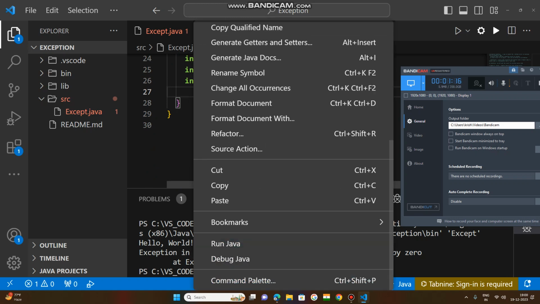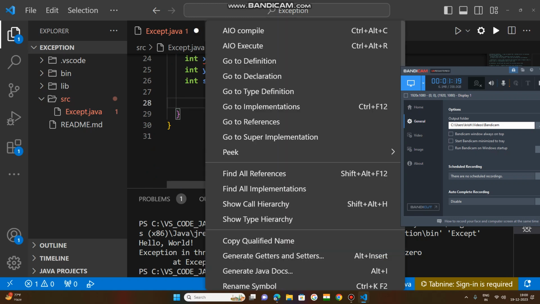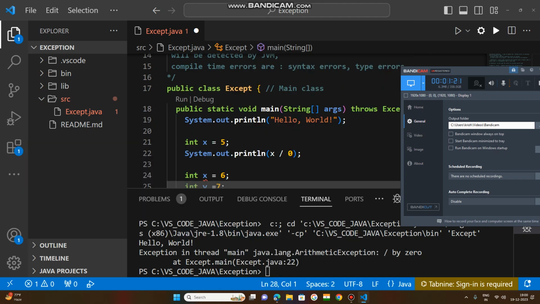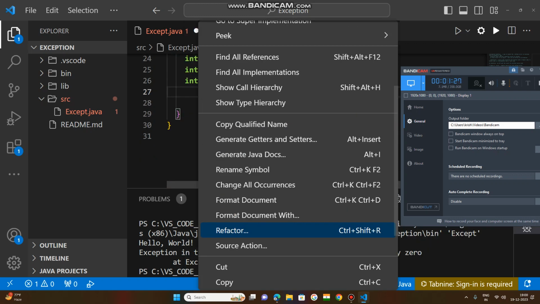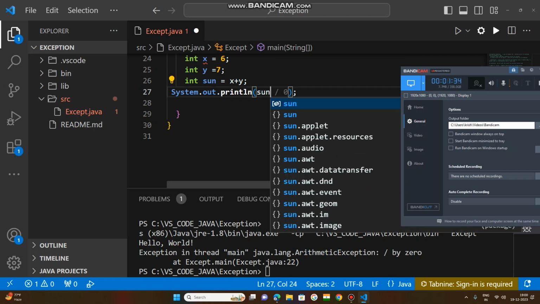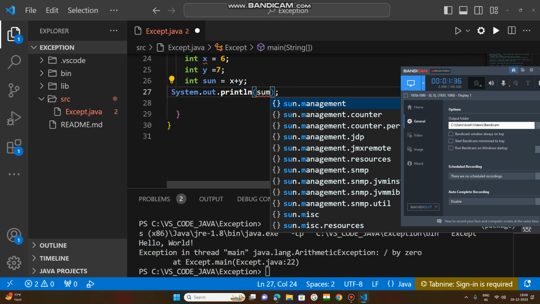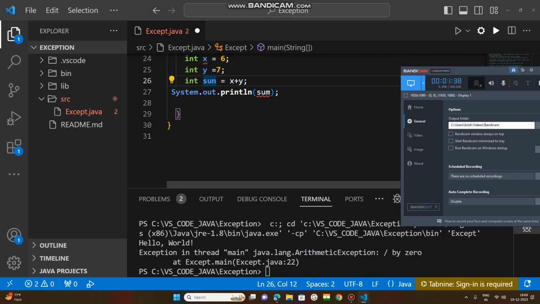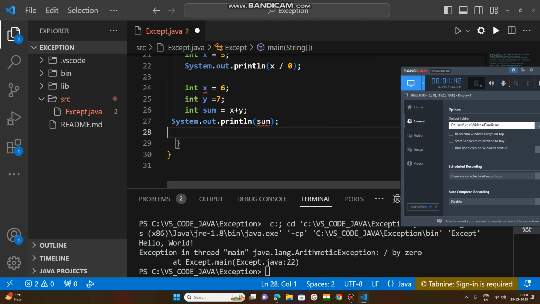Copy this one and paste it here. Now you call that sum variable, an integer type variable, which holds the sum of x plus y. Okay, now you run this code, what happens?